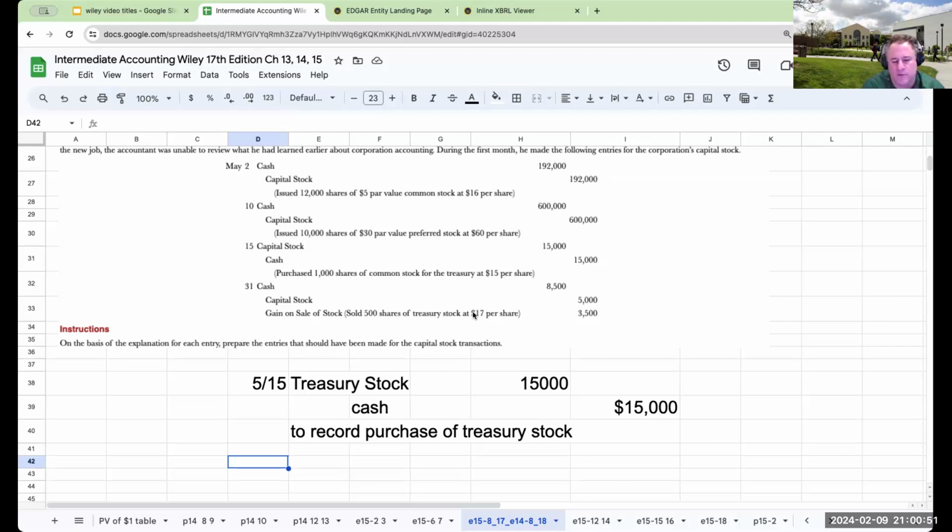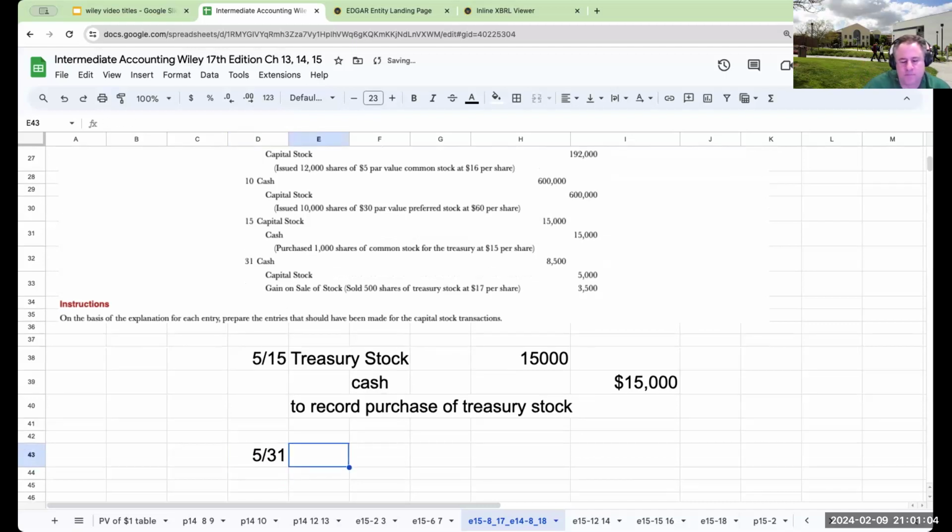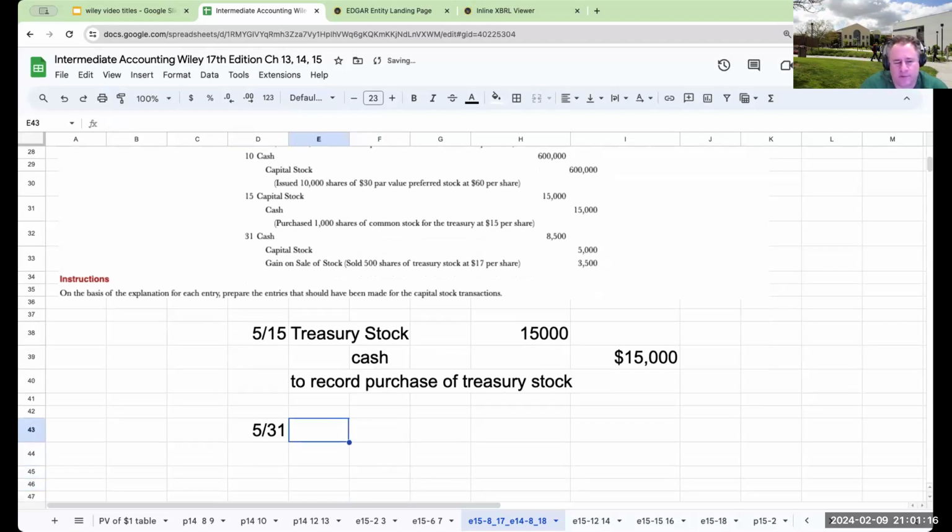It is because it looks like manipulation. We never recognize gain or a loss on the sale of our own shares of stock. So when I come over here to 531, I sold Treasury stock. Now, if I were to give this on an exam, I would say I basically, okay, I don't even know where they're coming up with these numbers.